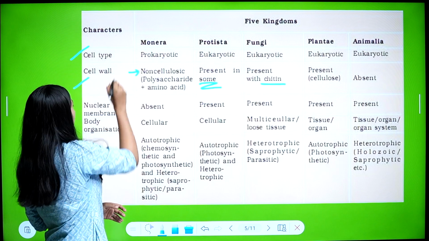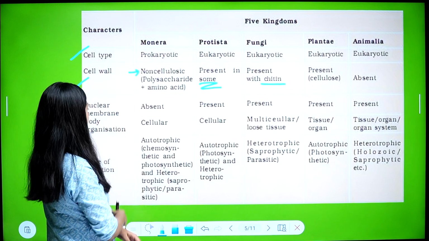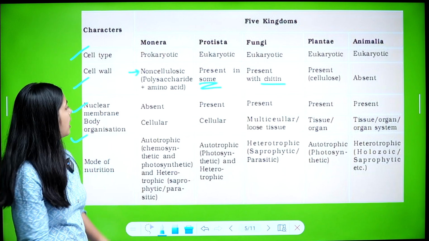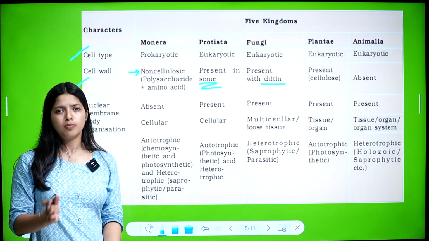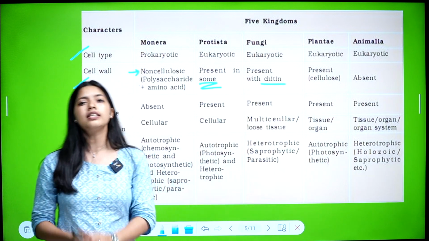So that's clear: cell type, cell wall. Now nuclear membrane. What about the nuclear membrane? In Monera, the nuclear membrane is absent. That's why they are prokaryotes. So in Monera, the nuclear membrane is absent, and in all others, the nuclear membrane is present.